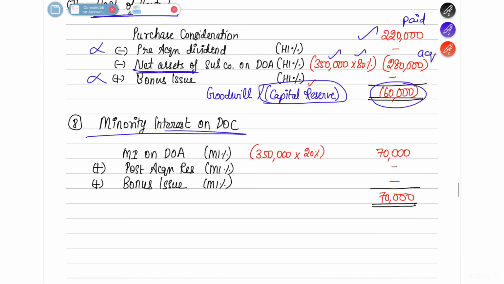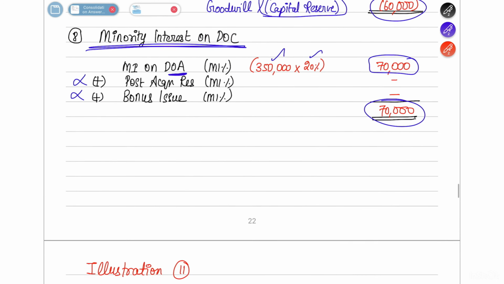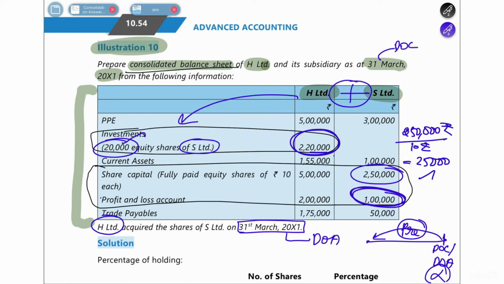Next is minority interest on date of consolidation. So minority interest on date of acquisition, what will be there? Net assets multiplied by the share of minority interest. So 70,000 is the minority interest on date of acquisition. There is no post-acquisition period, so no post-acquisition reserve. There is no bonus issue. So the total minority interest will be 70,000 only on date of consolidation also. So now you have to just give effect of all of this.